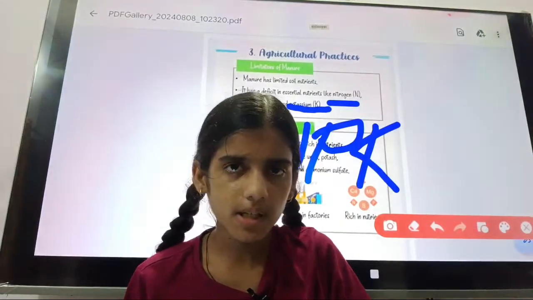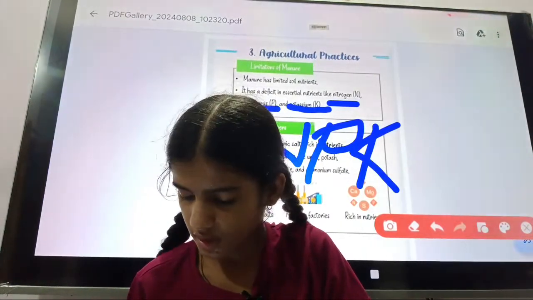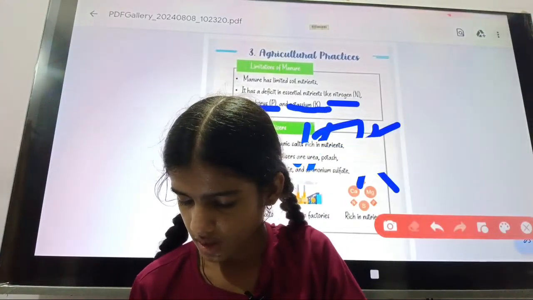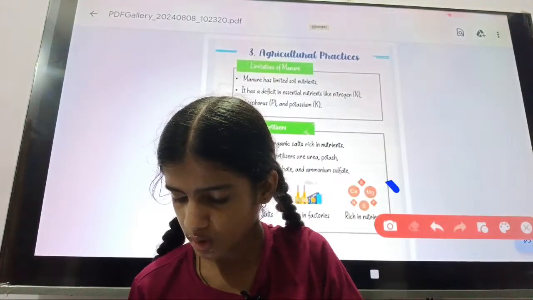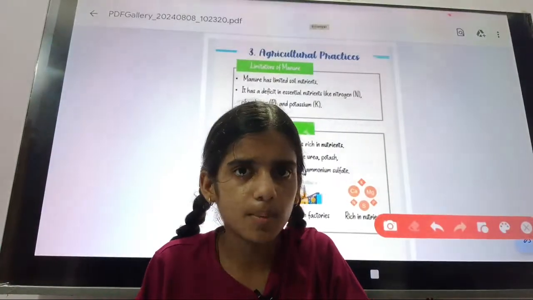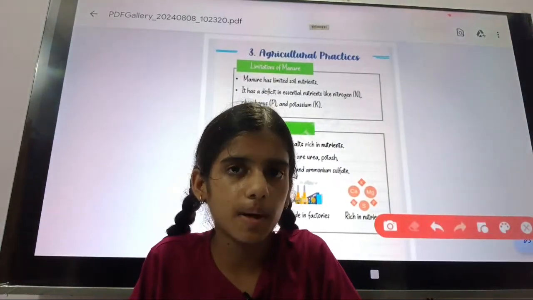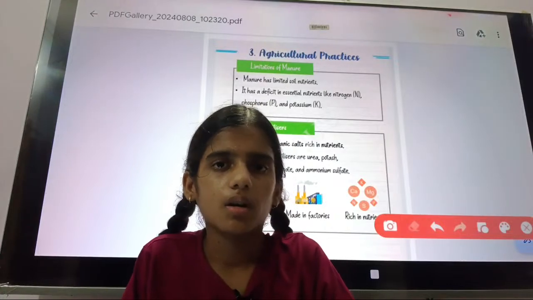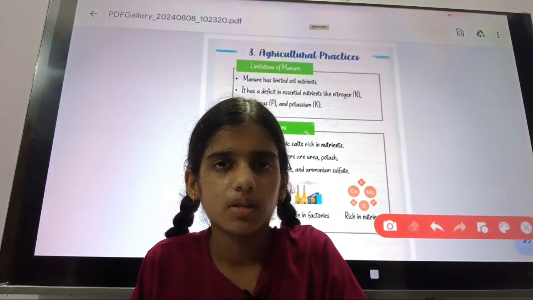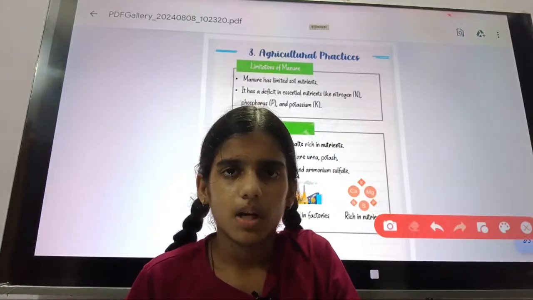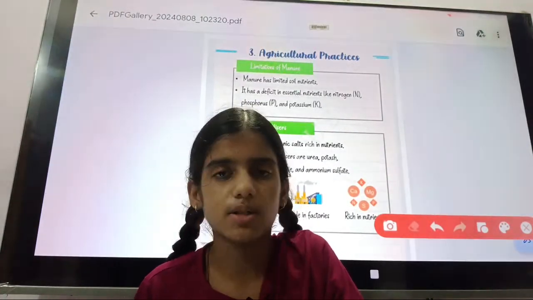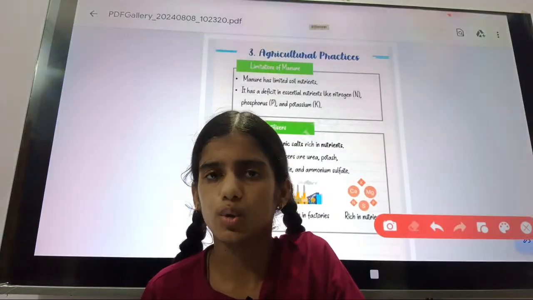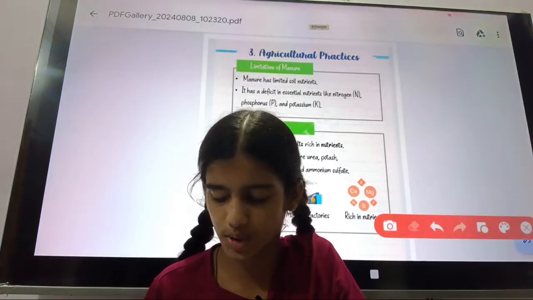So NPK is in a fertilizer. Okay, NPK is an example of fertilizer. It is not an example of manure, but the manure contains the nutrients that plants require, nitrogen, phosphorus and potassium, in very small quantity, and the manure contains limited soil nutrients.